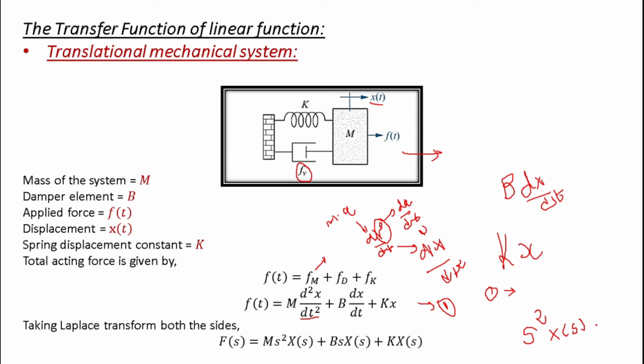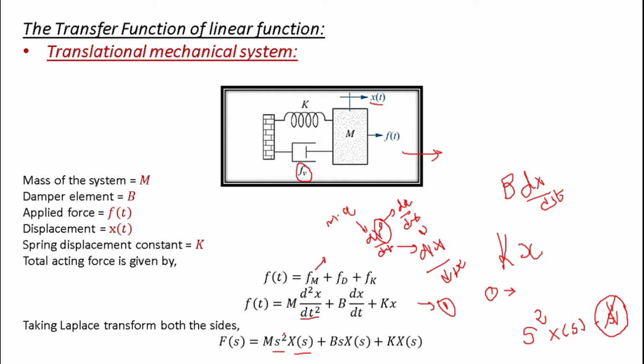All other terms will be there, s raised to 1 and s raised to 0, but we are assuming that all initial conditions are set to 0, so all these terms will be 0. In that case we don't have to worry about them. So simply, the Laplace transform of d square x by dt square is s square X of s. It is very easy.